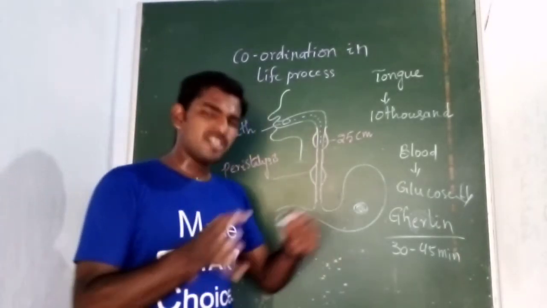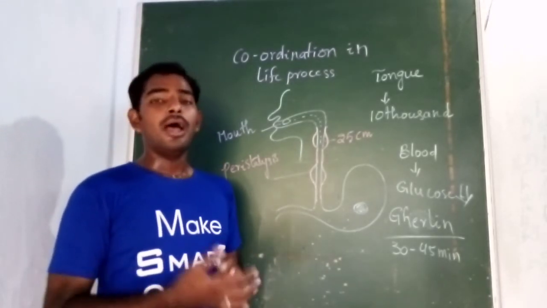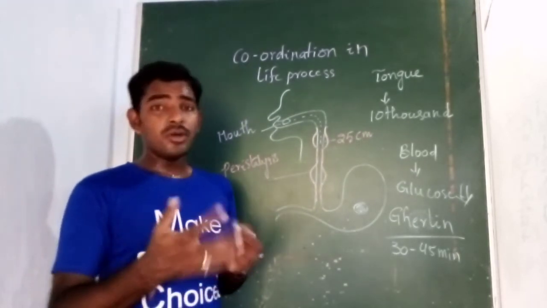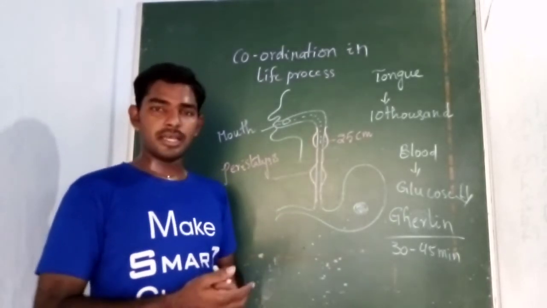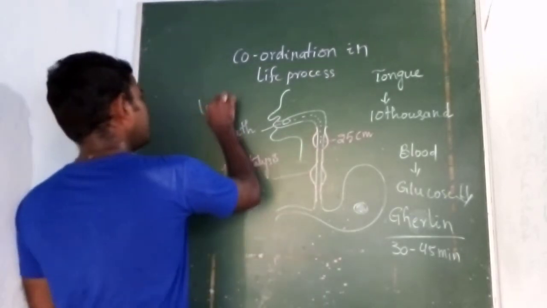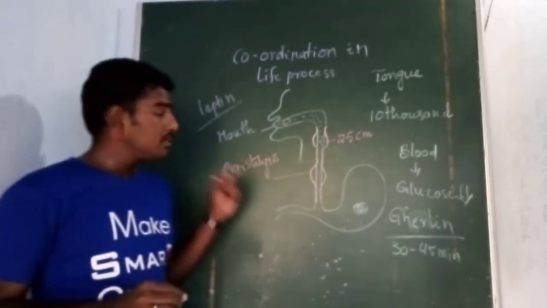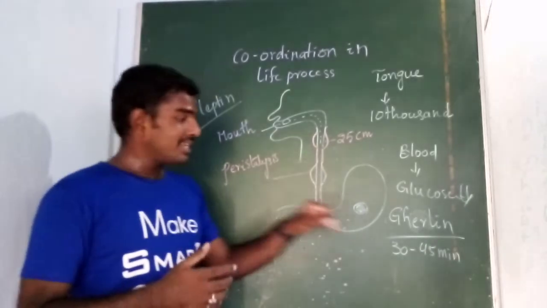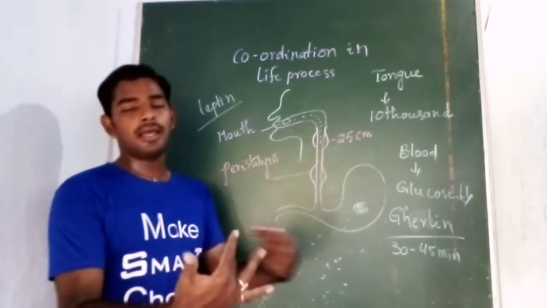So once this time is crossed, suppose you are taking breakfast up to 9 maximum, and crossing 9 to go into 10 o'clock in the morning, we can't eat more. Means how are we eating before 9 o'clock, yes or no? So in that time there is another hormone releasing. The hormone is leptin. Leptin is also released from the walls of the stomach. This hormone always suppresses consuming food. So here ghrelin is increasing our hunger pangs, and leptin is suppressing our hunger pangs.